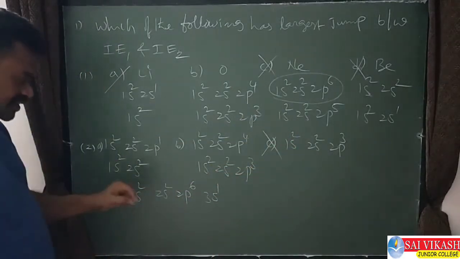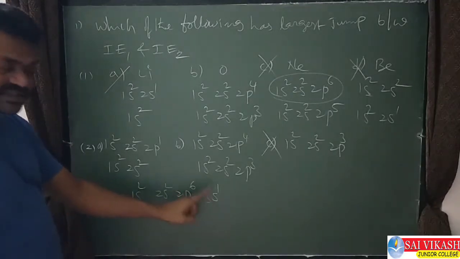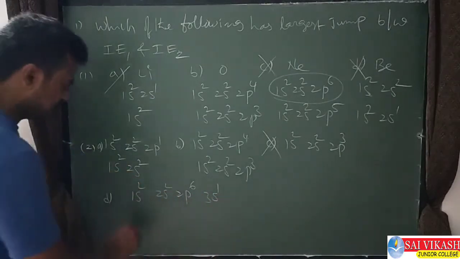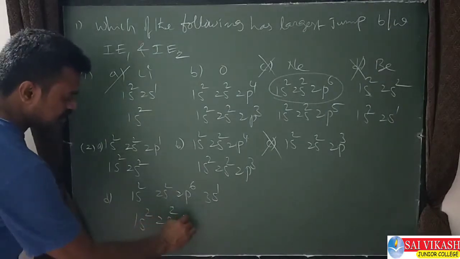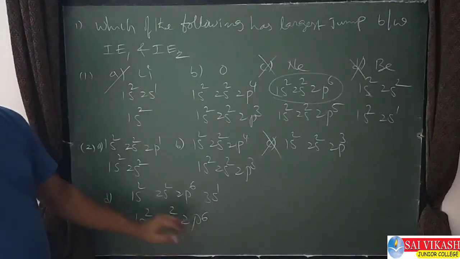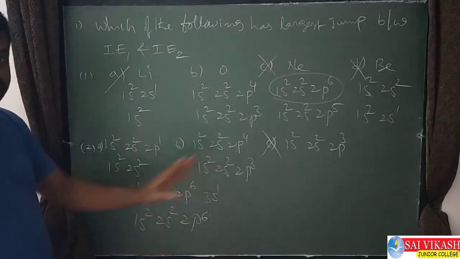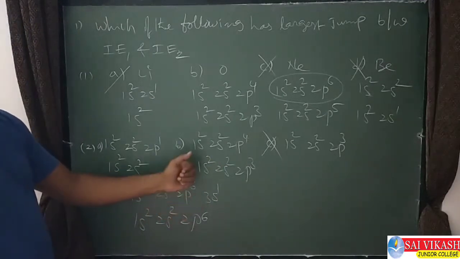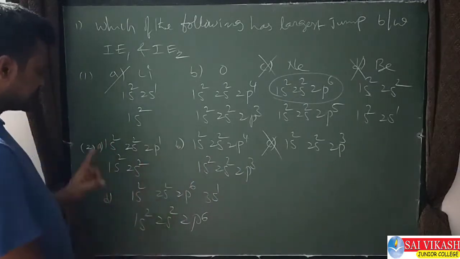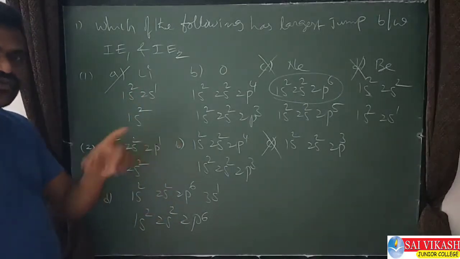Now in this case, here also 1s2, 2s2, 2p6, 3s1. Yes, it is ready to give its first electron, because after giving its first electron it becomes 1s2, 2s2, 2p6. See, the neon configuration 2s2, 2p6, a completely filled configuration, is coming. That's why it is stable after losing one electron. That's why the first electron is easy to remove, right? In all these three cases, A, B, D, we removed the first electron. Let us go for the second electron.